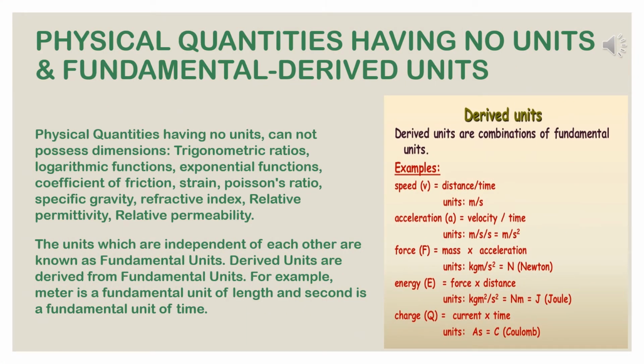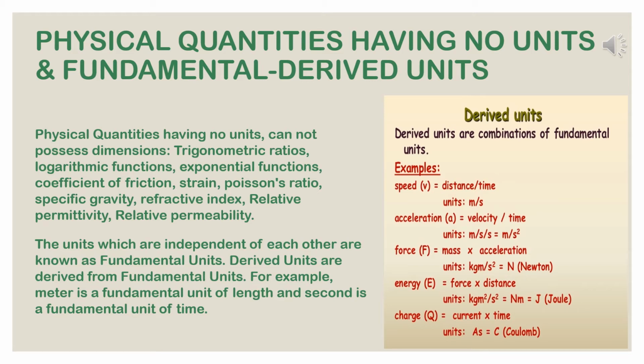Physical quantities having no units. All physical quantities do not have units. These quantities are measured as the ratios of two similar types of quantities. For example, specific heat is the ratio of two quantities of heat. Specific gravity is the ratio of two masses.